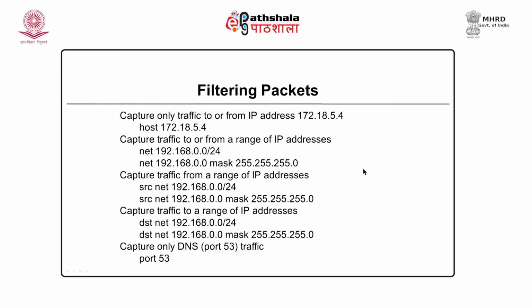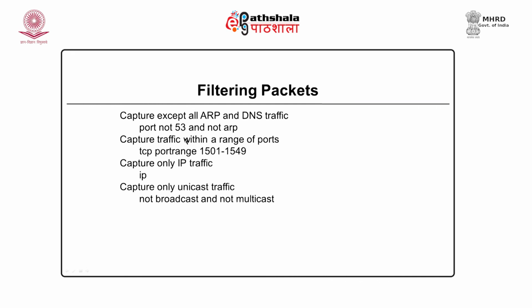Let us see a few other examples. We can also say port not 53 and not ARP. So, we capture packets except ARP and DNS packets. We can give the range of ports. I want to capture packets from so and so port number to so and so port number. We can capture only the IP traffic, or we can capture only unicast. So, when we say not broadcast and not multicast, it means we are capturing only the unicast packets.